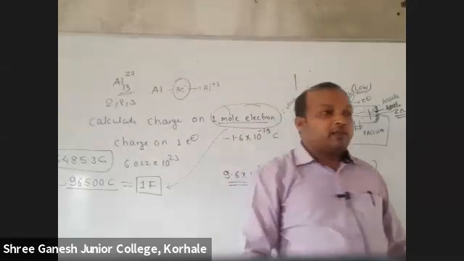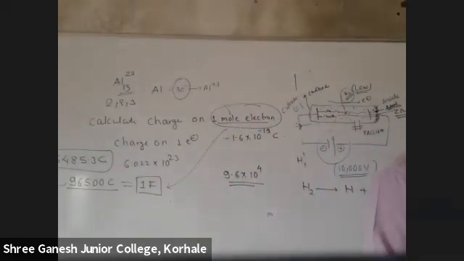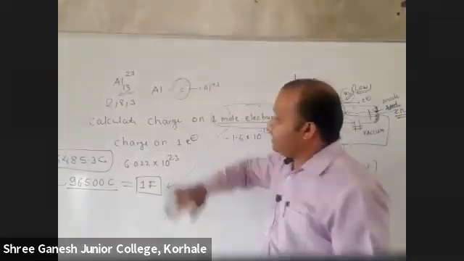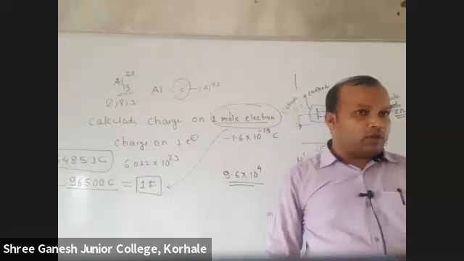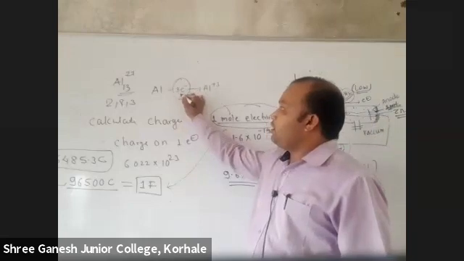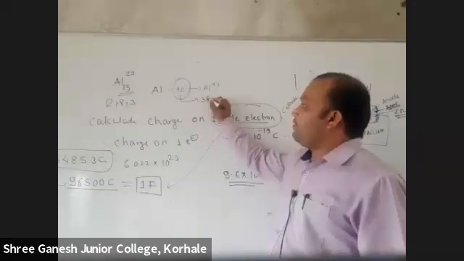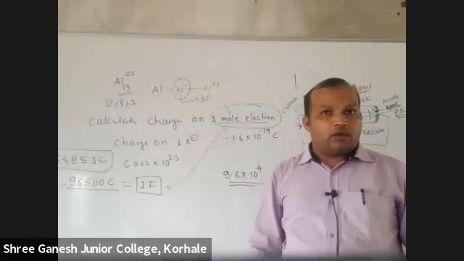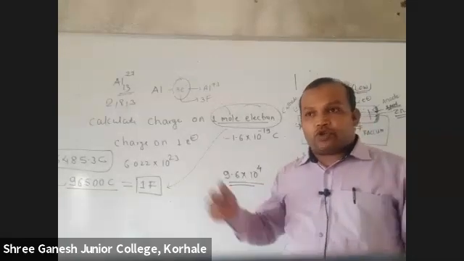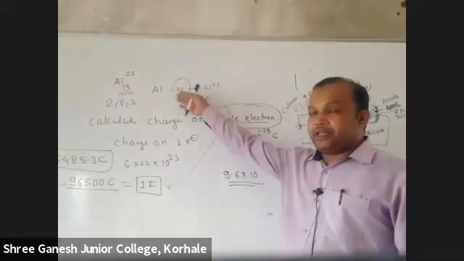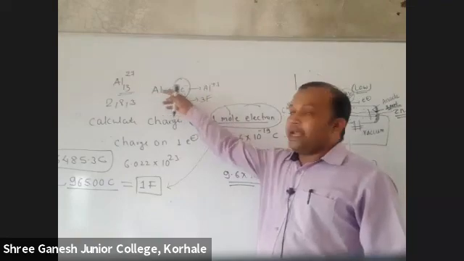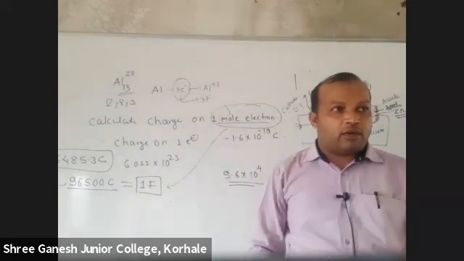How many moles is it? The 1 here, where nothing is written, means this is 1 mole. Here how many moles are there? So directly can I write the answer as 3 Faraday? It is a straightforward question: how much Faraday of electricity is required to convert Al into Al3+?